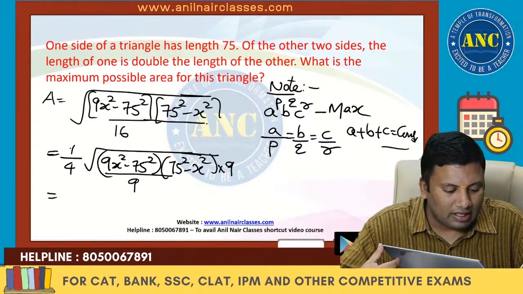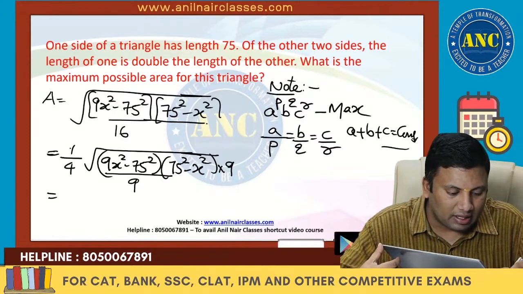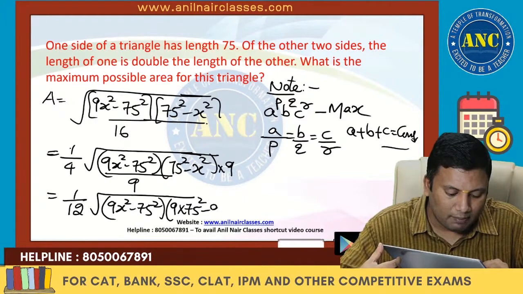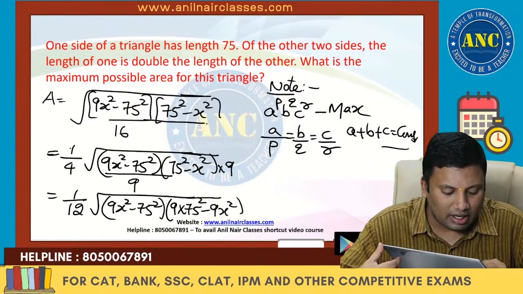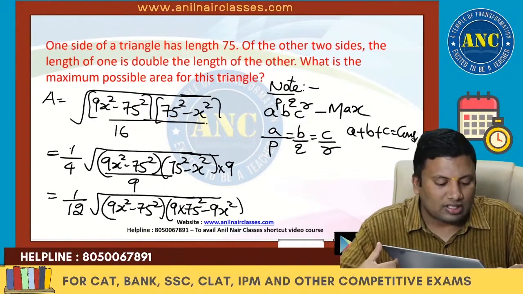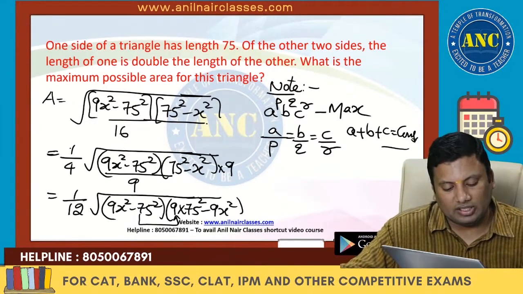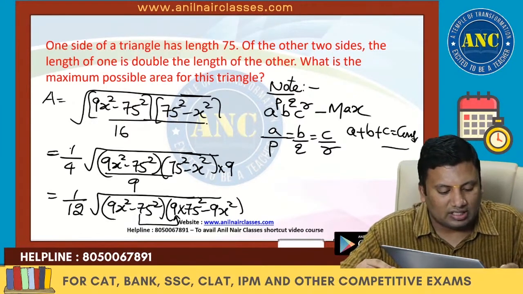So if I multiply it, this is nothing but 1 by 12 into root of 9x square minus 75 square into 9 into 75 square minus 9x square. I hope it is clear. Now the same concept can be used. Product is maximum when the sum of the variables is constant.